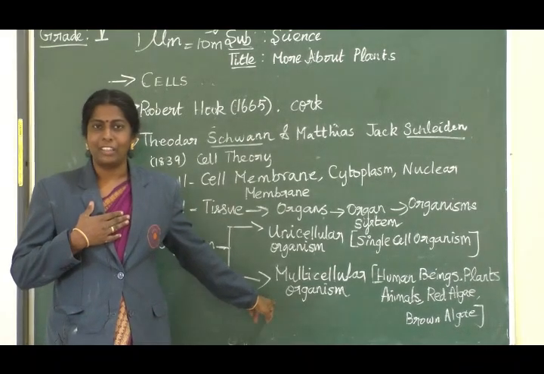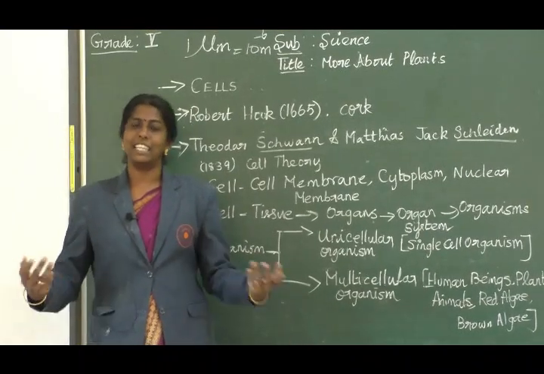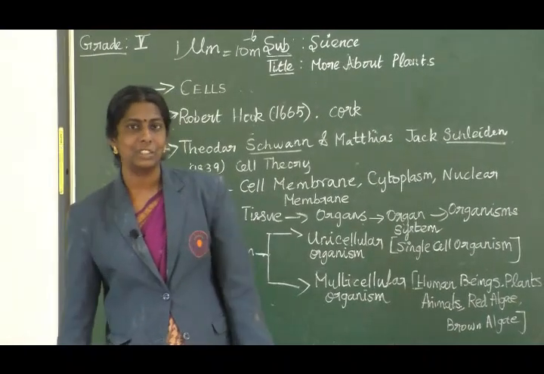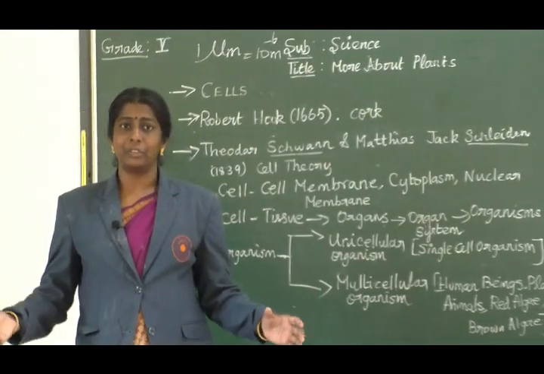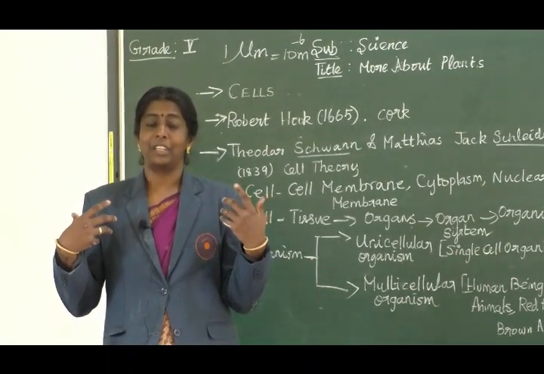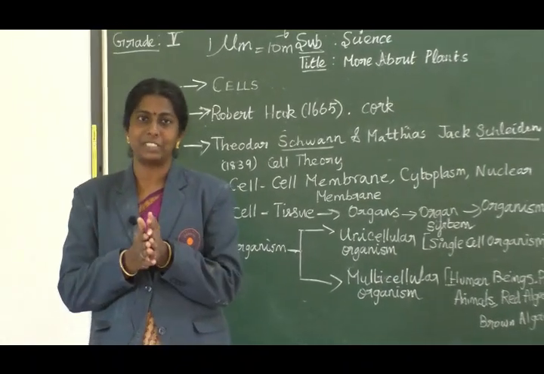Is it not? For doing our brain functions, brain cells are there. For liver functions, liver cells are there. For kidney functions, kidney cells are there. So for each and every organ we have a separate set of cells. We are a combination of cells. We are a combination of trillions of cells. You and me are a combination of trillions of cells.